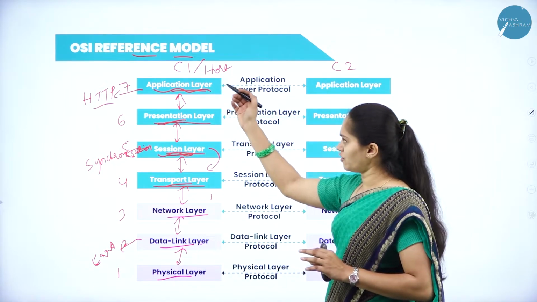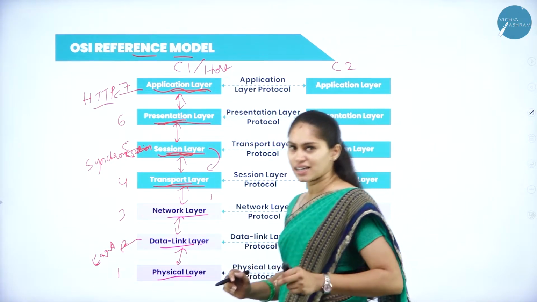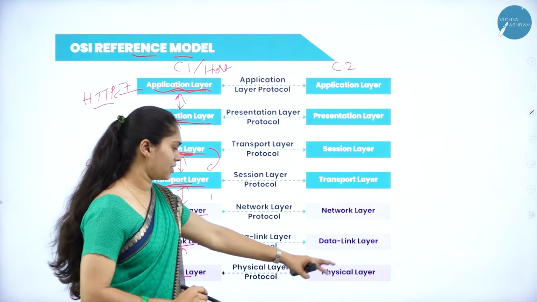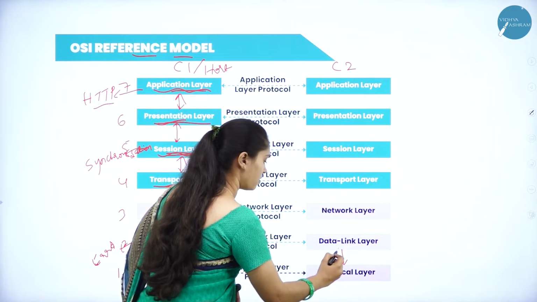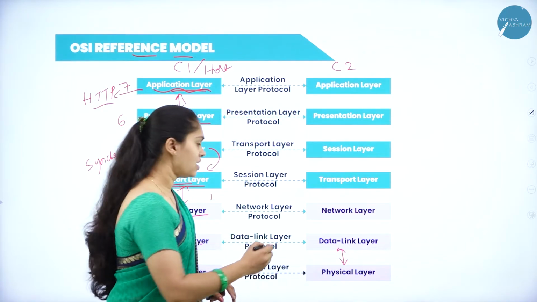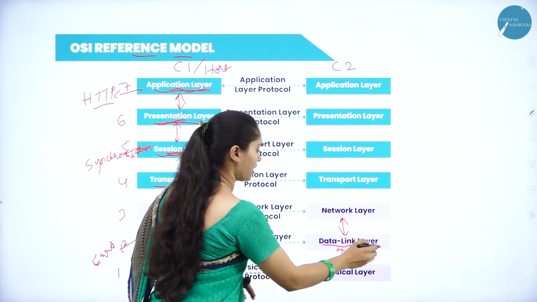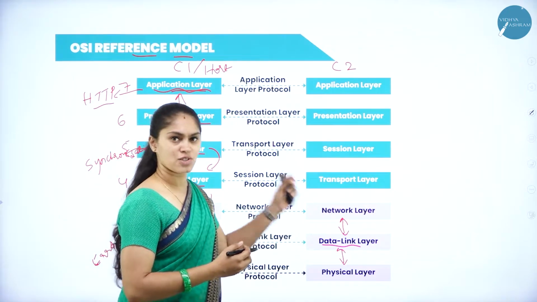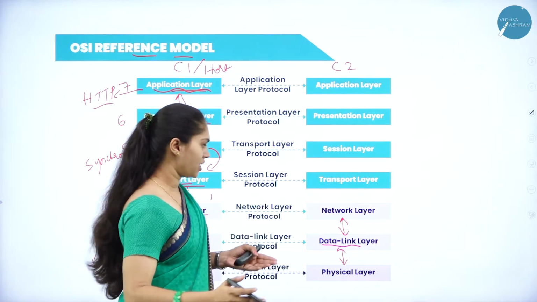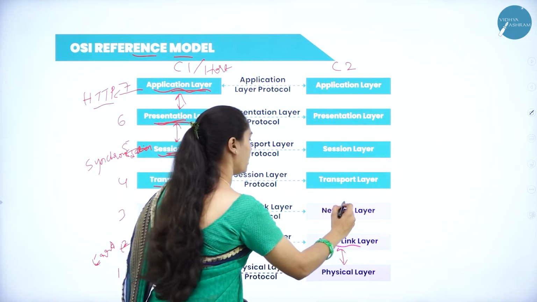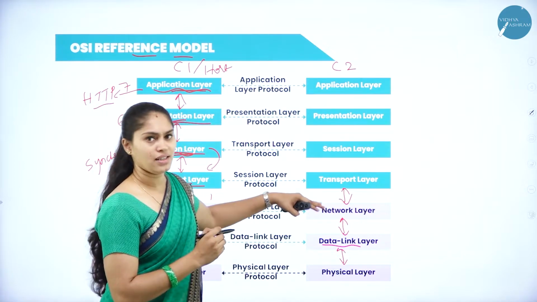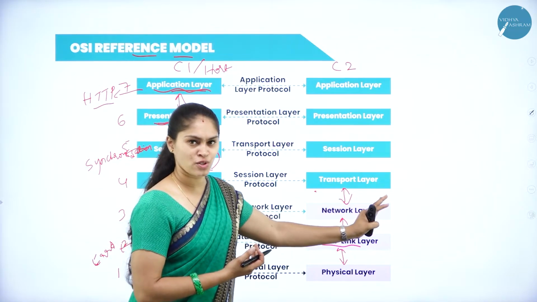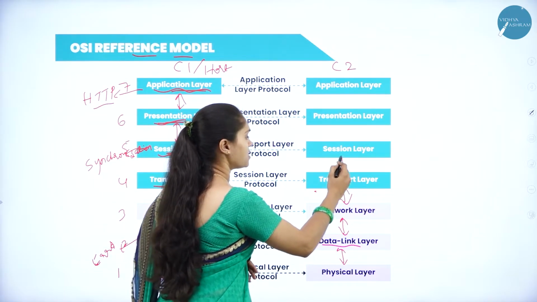So once it has gone from the application layer to the physical layer, it is sent from this computer system to the other computer system. Again it will be zeros and ones. Then it checks for errors in the data link layer. Then it is transmitted from the data link layer to the network layer. The network layer checks the packets, whether they are in perfect form from source to destination. If it is true, then again it is transferred to the transport layer. The transport layer checks whether I got all the pieces of data. If yes, then it is sent to the session layer.